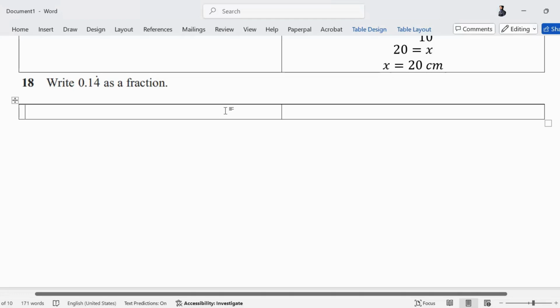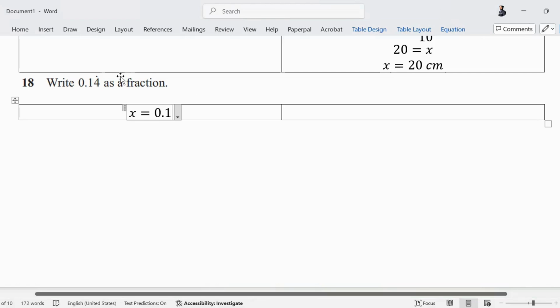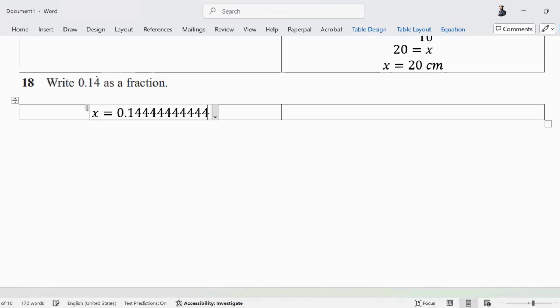This is a recurring decimal. I need to convert it. Let's call the fraction x. I do not know the fraction. The fraction is x. 0 point. This is basically 1. The 4 has a dot on top. So 4 4 4 4 4 4 चलता ही चला जाएगा.